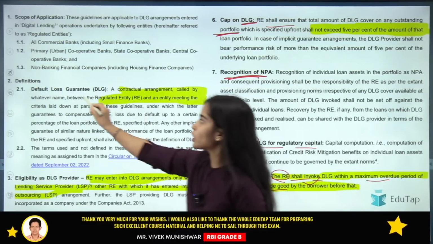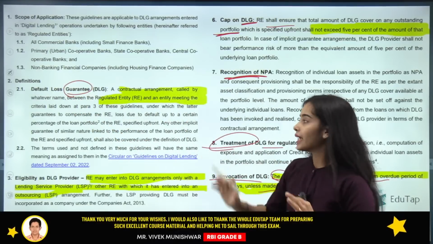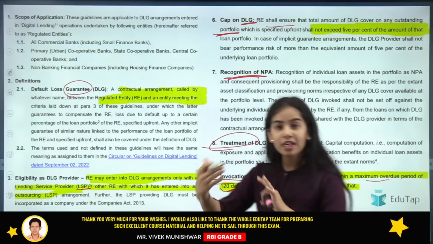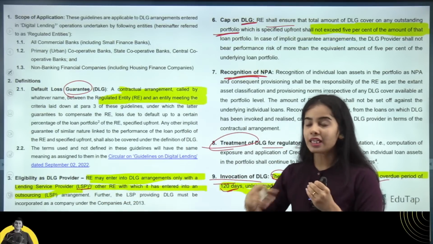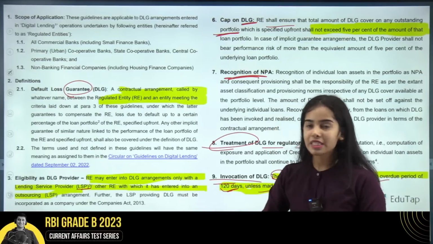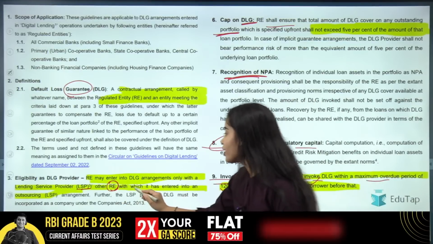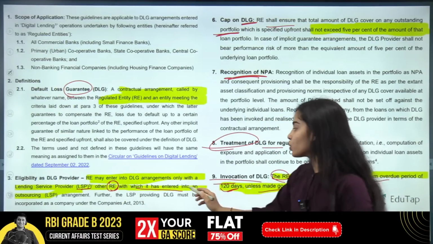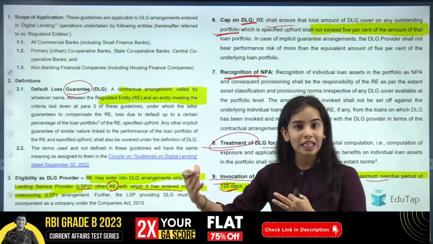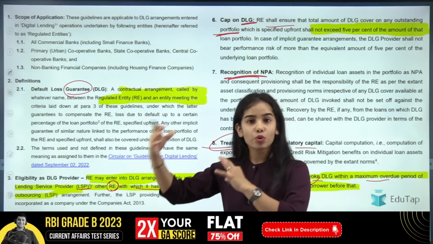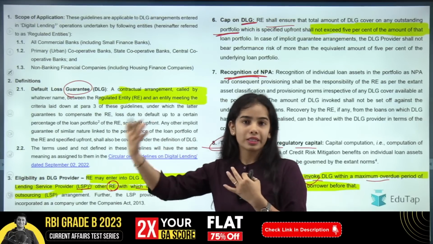So for the default loss guarantee, I hope you have understood that the LSP, the lending service provider, is partnering with the bank or the NBFCs, the regulated entities, and they have entered into a contract, an outsourcing arrangement, where the LSP outsources the lending services.